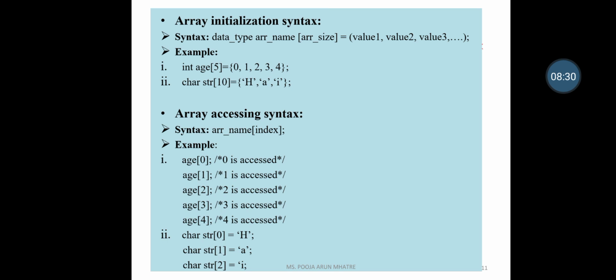So age[0], age[1], age[2], age[3] and age[4]. And for the character string, str[0], str[1] and str[2]. So the 0th position accesses the H alphabet, the first position accesses the A alphabet, and the second position accesses the I alphabet.